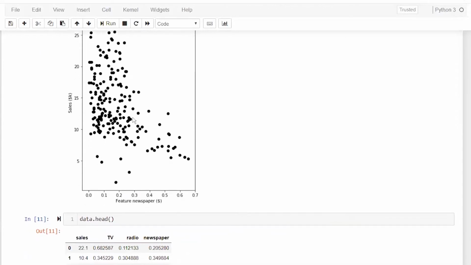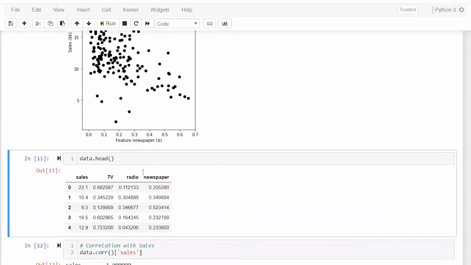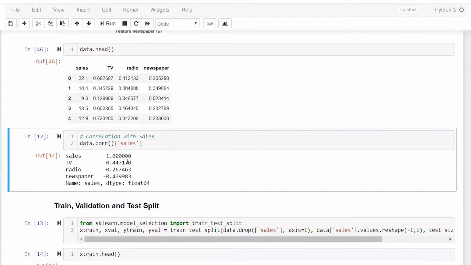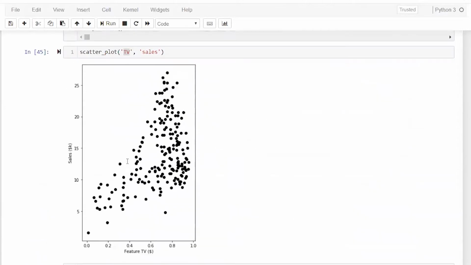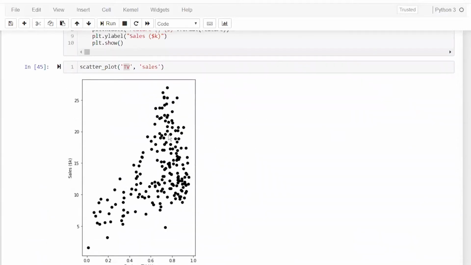That is what we can see with this graph. Next part is just doing the dot head. Now, based on that graph, you can think of TV as having a positive correlation because it is increasing. So what is happening? Your sales is also increasing.